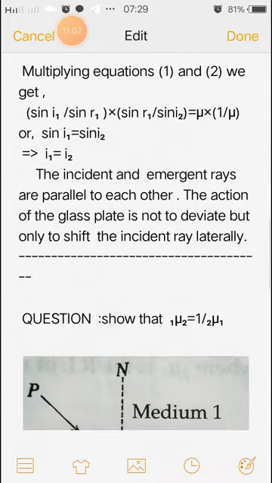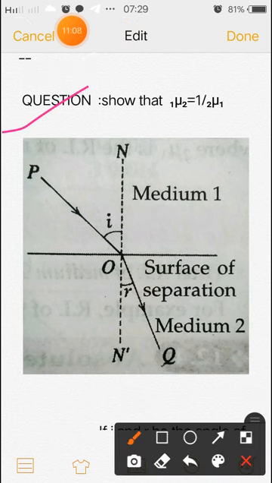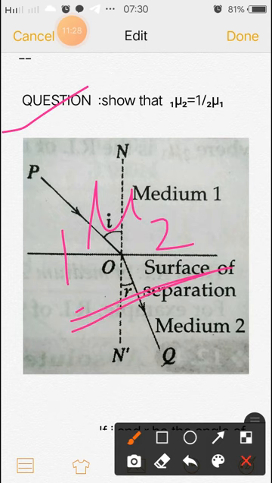Okay. So the next question is, show that 1mu2 is equal to 1 by 2mu1. So you know what mu is? Mu is refractive index, and mu 2 is the refractive index of the second medium, and 1mu2 is the refractive index of the second medium with respect to medium 1. Okay, this is the meaning of 1mu2.